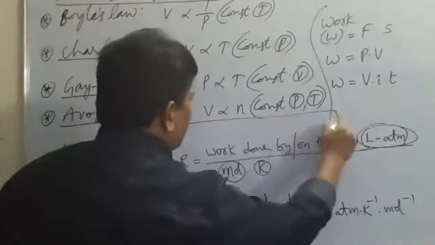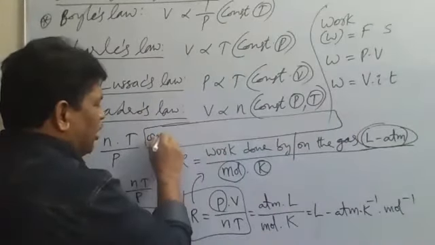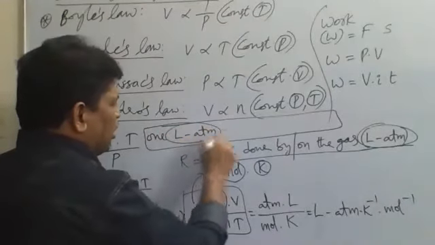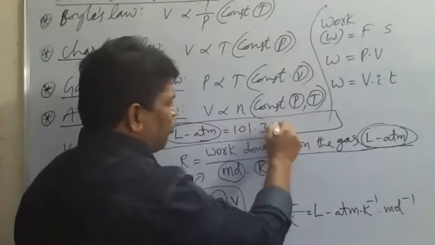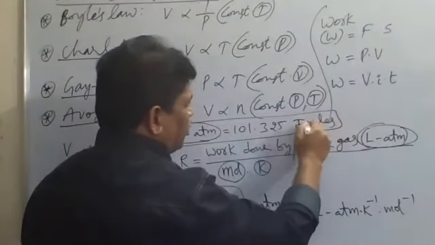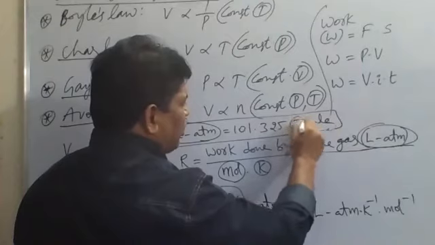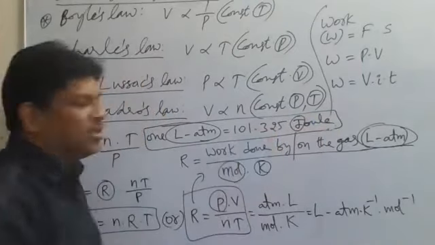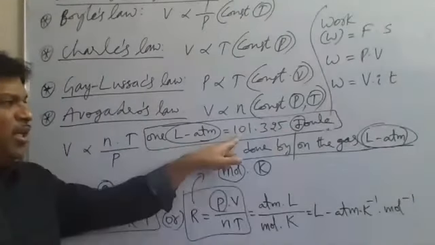And remember one important relation: 1 liter atmosphere is equal to 101.325 joules, with capital J for joule. So 101.325 is the conversion factor. So 1 liter atmosphere is equal to how many joules?